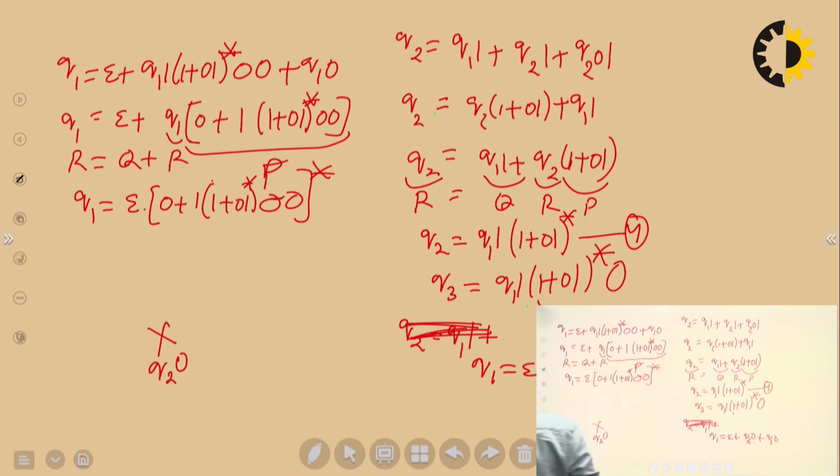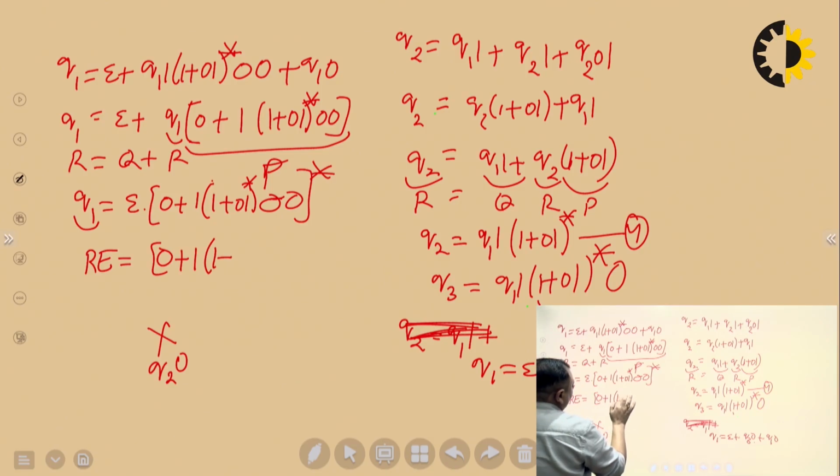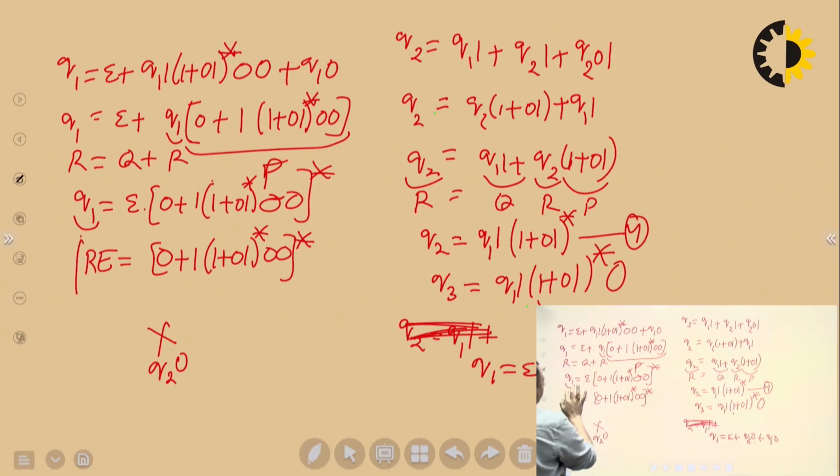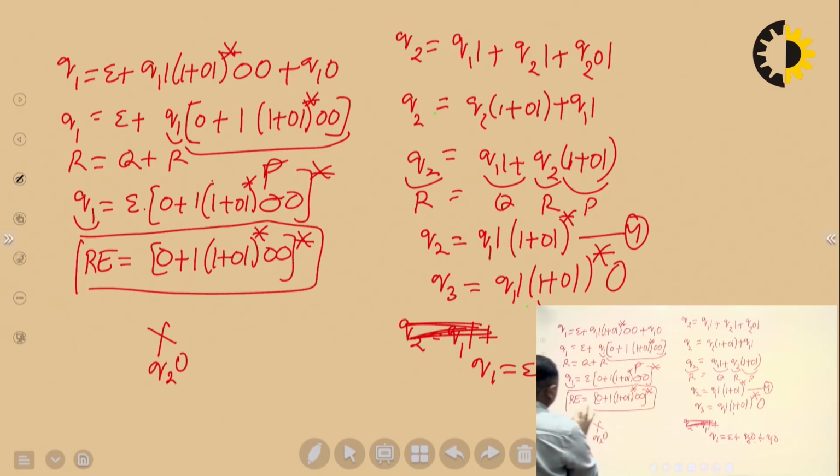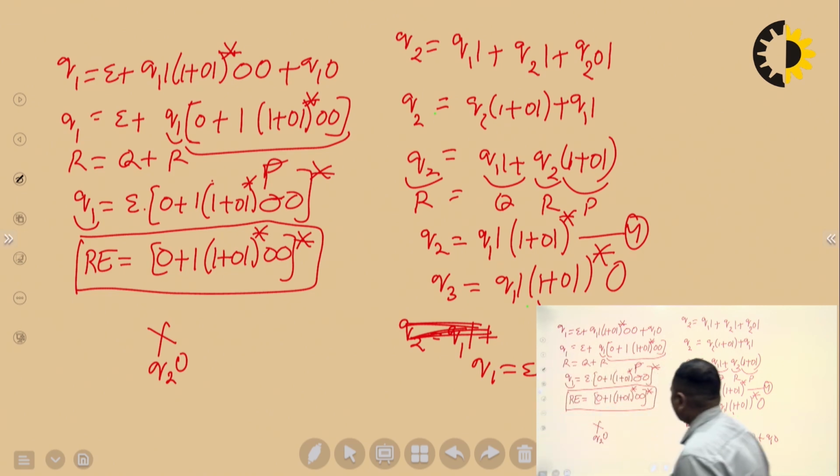ठीक है. So the right hand side is free from any state and this is the solution for the state Q1, which is the accepting state. So the required regular expression is 0 plus 1 (1 plus 0 1) star 0 0, whole star. This is the final answer. ठीक है. तो by this way you can find out the solution.